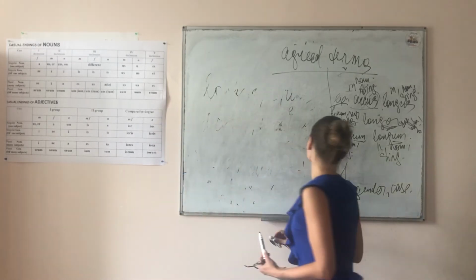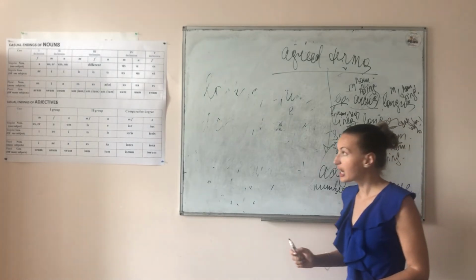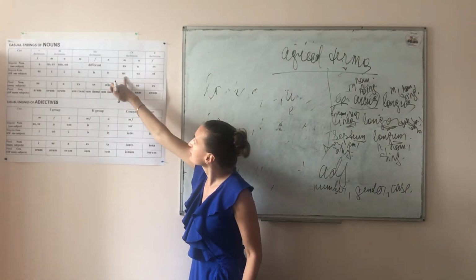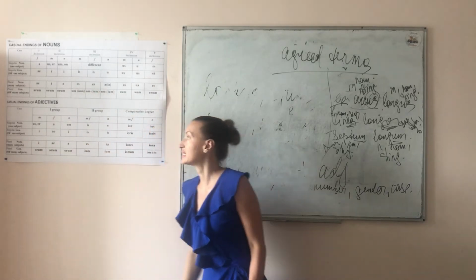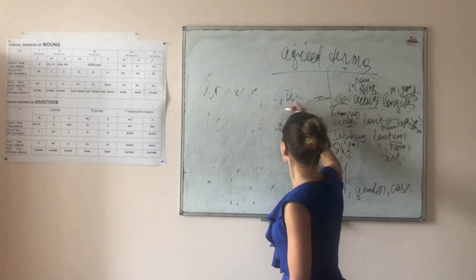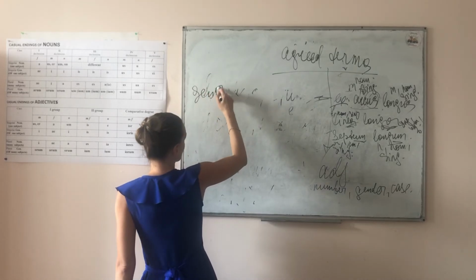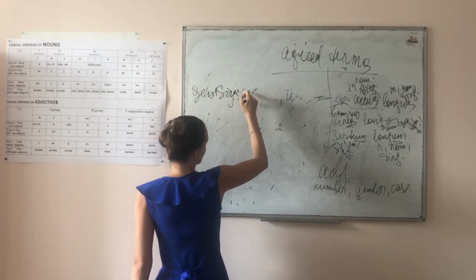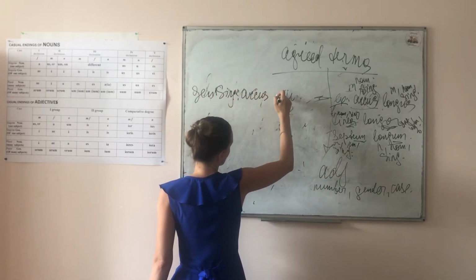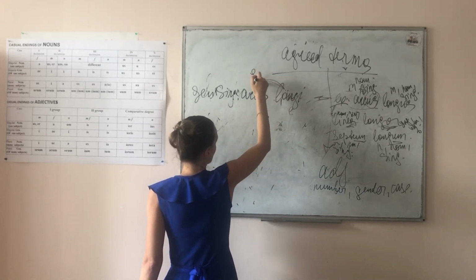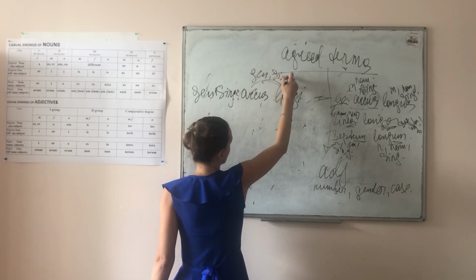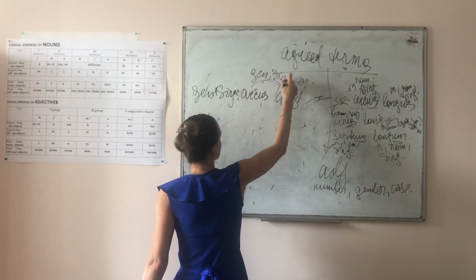For example, if you want to change arcus into genitive case, arcus, then longus will be longi. Genitive singular will be arcus longi, because they both will be in genitive, singular, masculine.